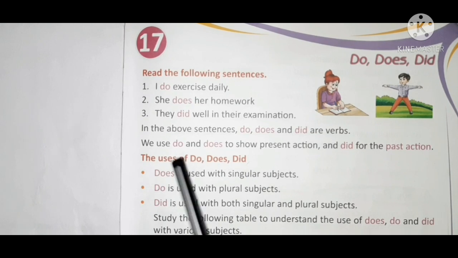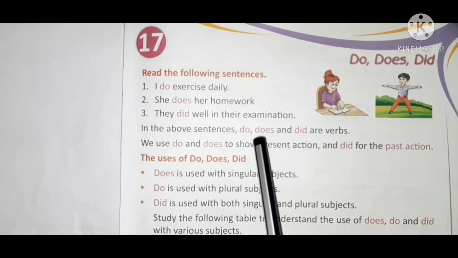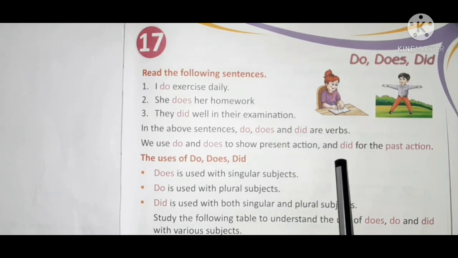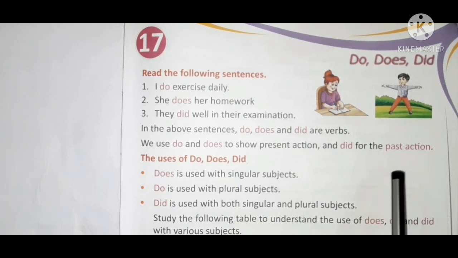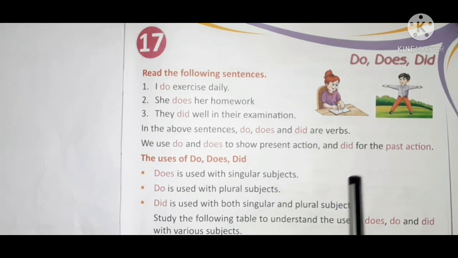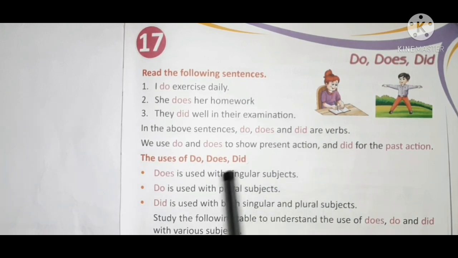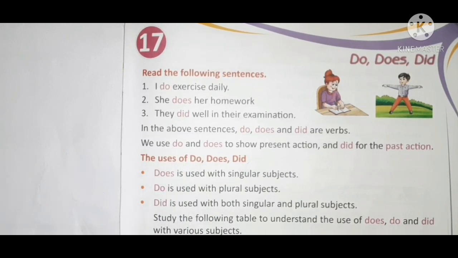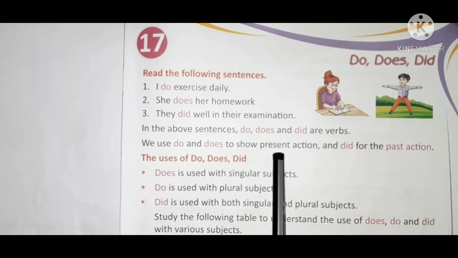Now children, do and does are used in the present tense, and did for the past action. Now, to show the past action, what do you have to use? You have to use did. And we use do, does to show the present action. Remember children, did is used in the past and do and does are used in the present.